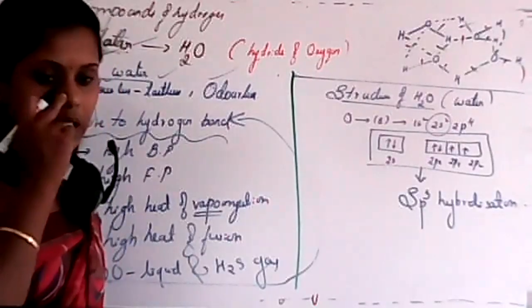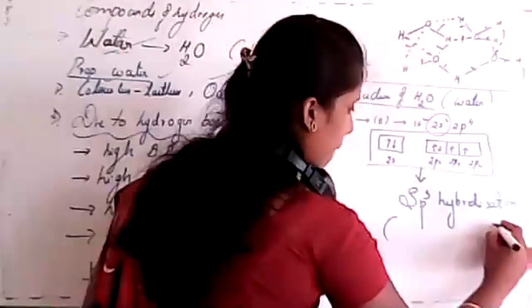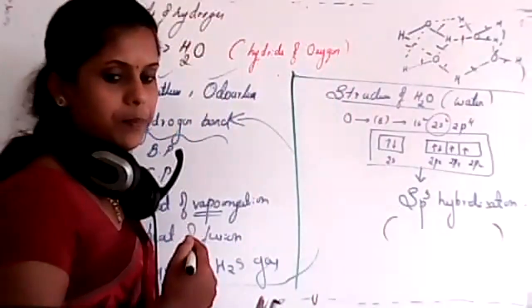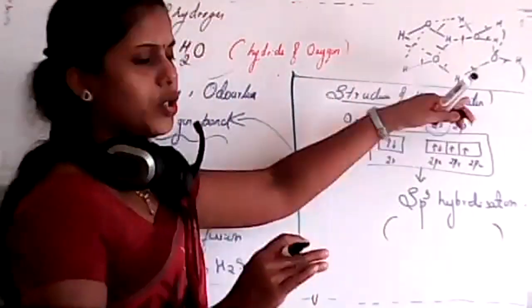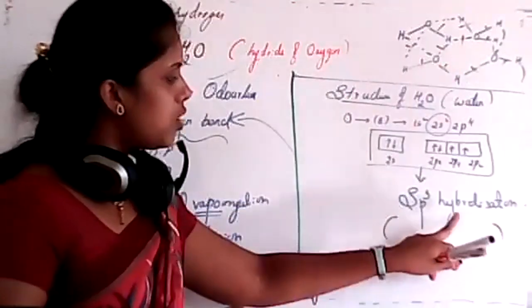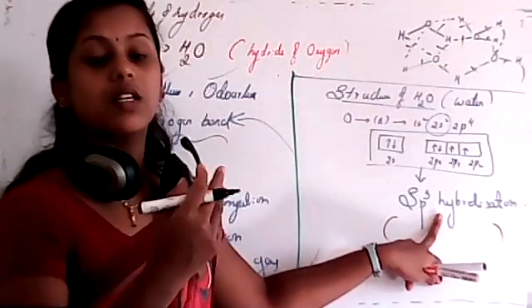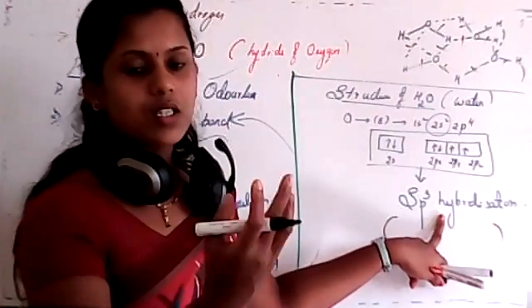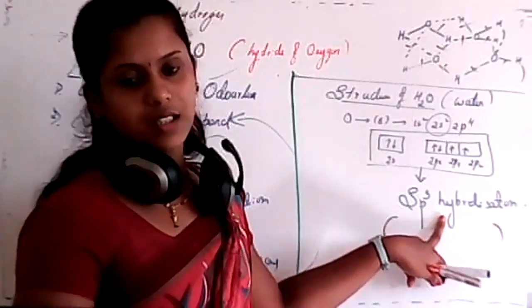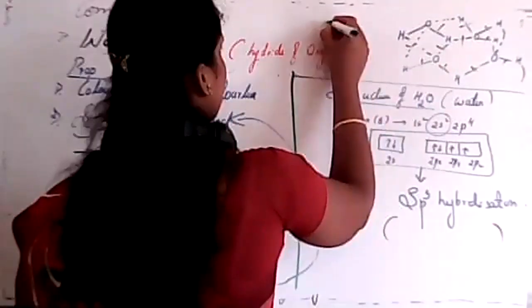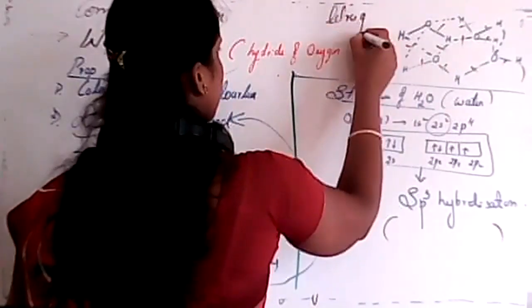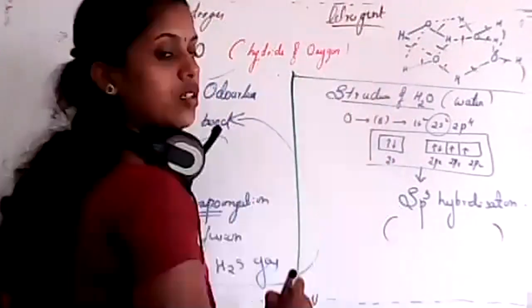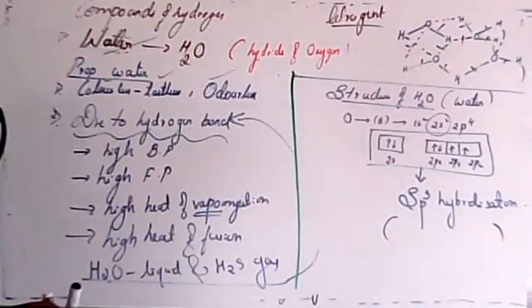Brunda, Rakshit? Bent? No, I don't want about water, but the question is about sp3 hybridization. What is the regular structure of sp3? It is tetrahedral structure, isn't it? It is tetrahedral structure.